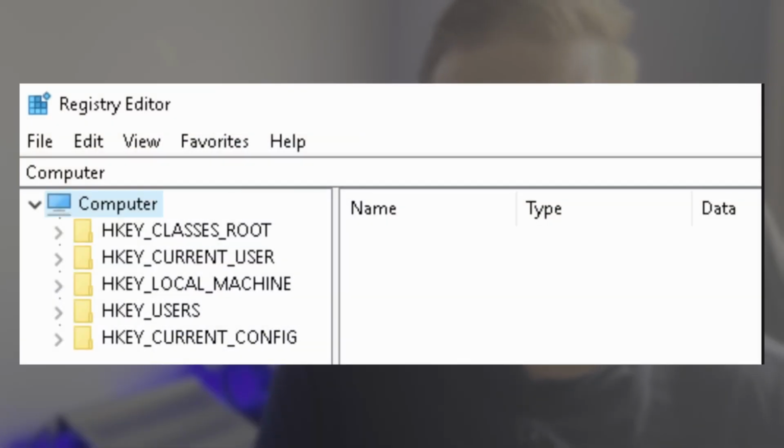If you want to check ongoing network connections, you can use the netstat command, and there's a number of flags that you can use to get specific pieces of information. And there's even more commands that you can use in Windows that are all pretty awesome. But before we wrap this up, let's talk about the registry editor.